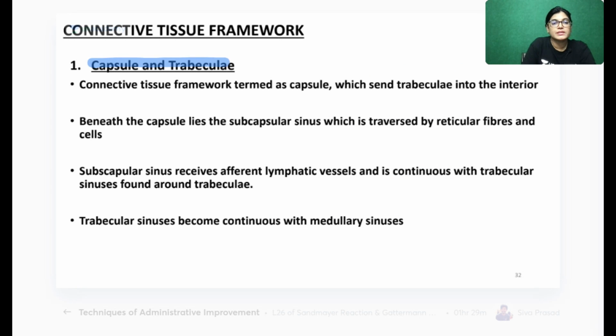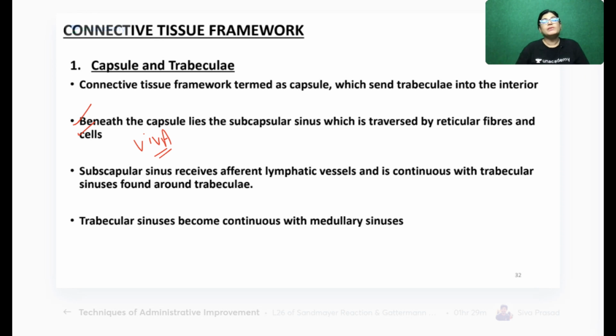Now let's further describe the capsule and trabeculae. As I told you, from the fibrous capsule, trabeculae go inside the lymphoid structures. Now this is a very important point for your viva examination: in a lymph node, beneath the capsule there is a space. This is one of the points of identification of the slide of lymph node.